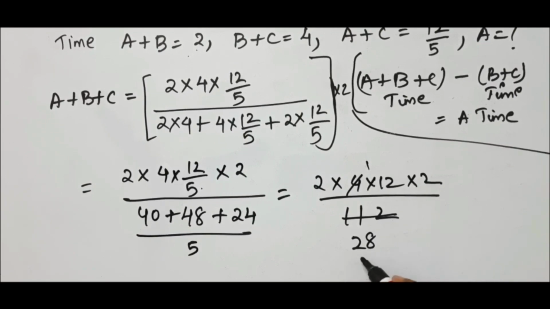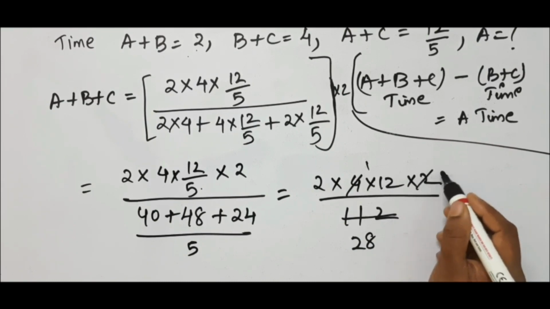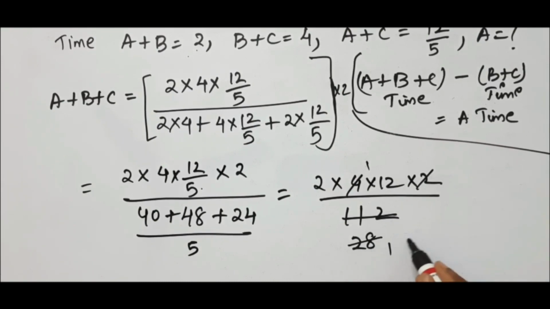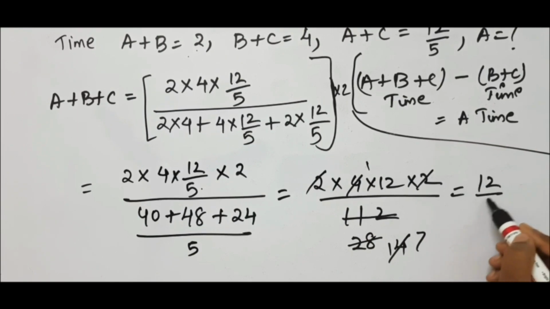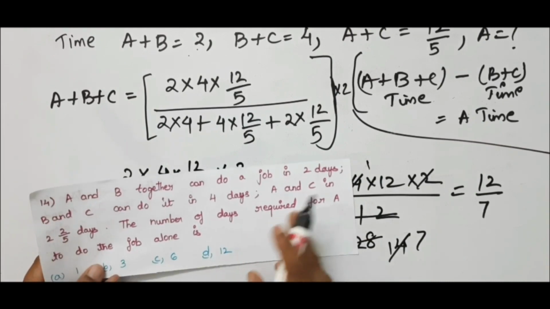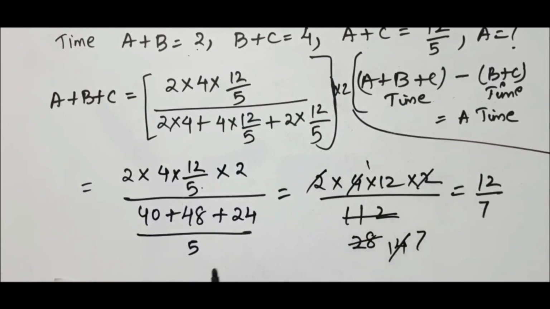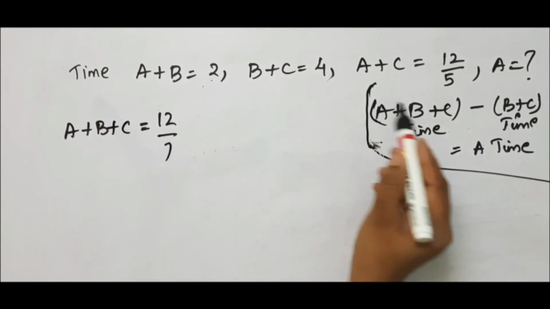Now we have to cancel this one. This goes with 2 ones and it is 2 14s. Is it not? So this goes at 2 sevens. So we are left with 12 by 7. We got A plus B plus C as 12 by 7. Everything in days, so this is also days.